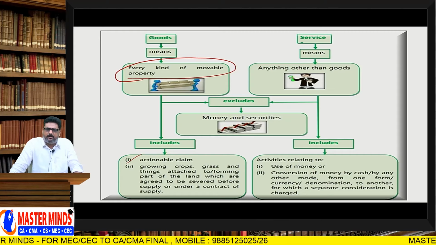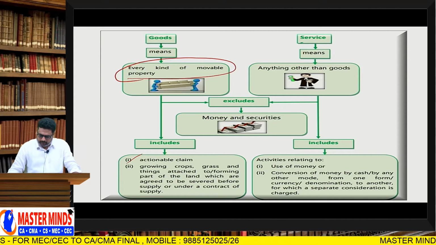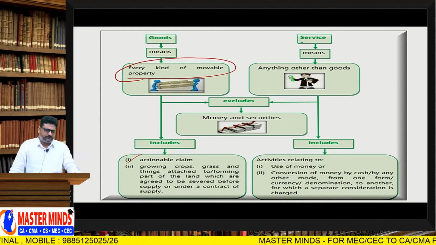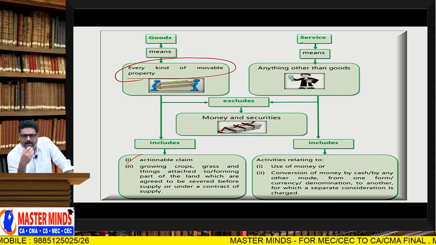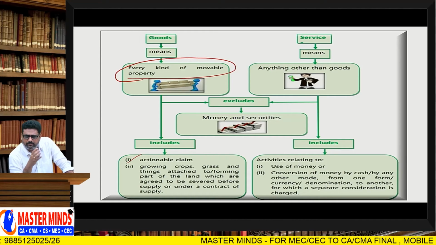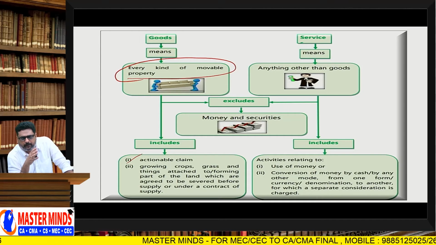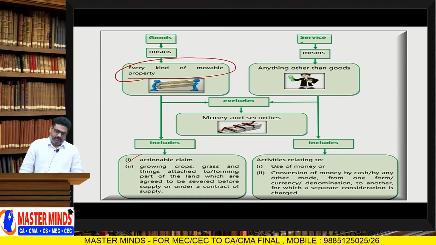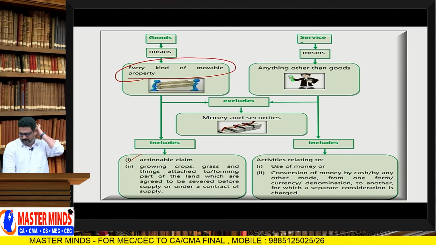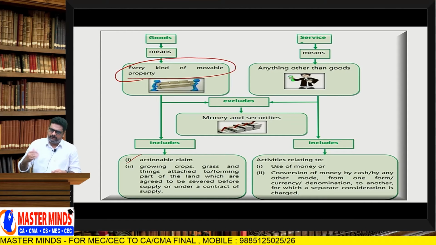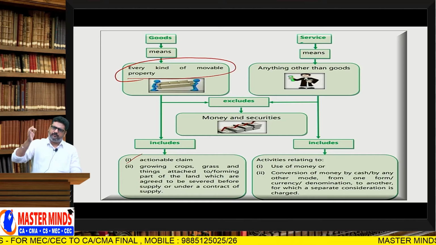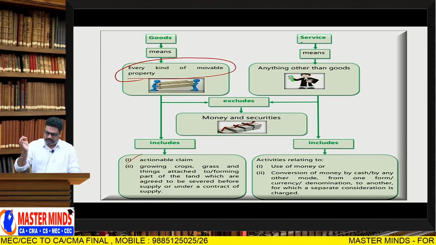Here, what the GST Act says is, actionable claim shall have the same meaning that is there in the Transfer of Property Act. That means whatever definition is given in the Transfer of Property Act will be the definition for actionable claim under GST also.